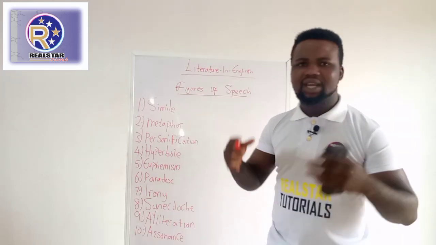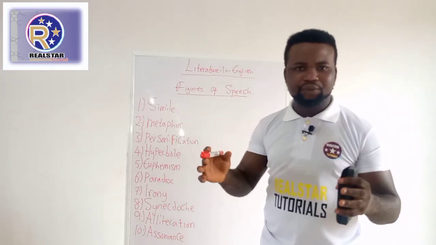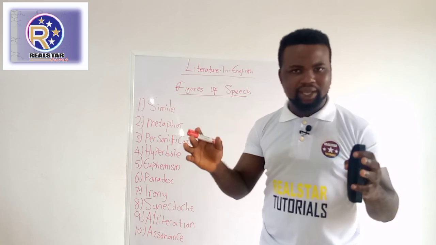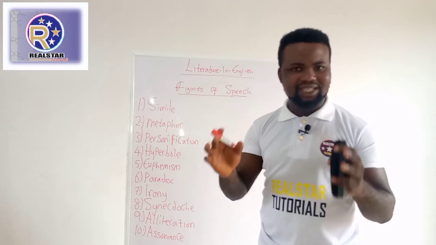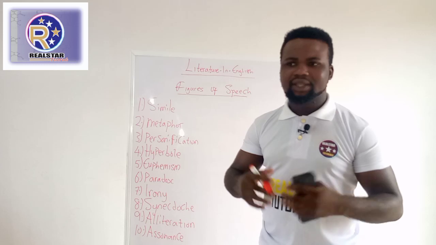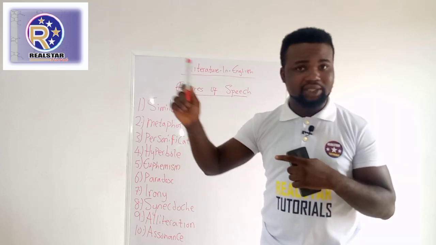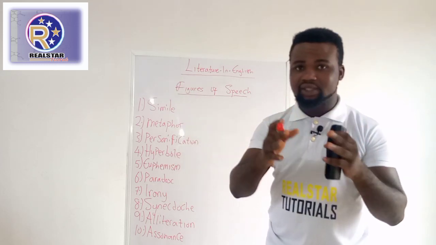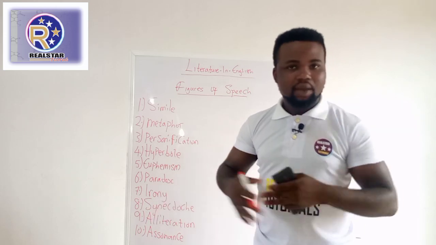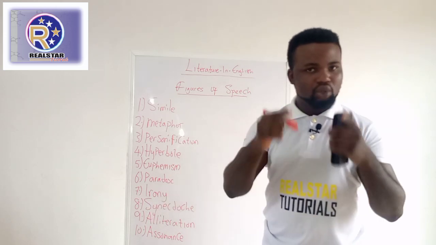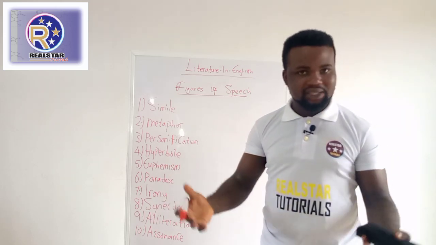Then we have the next one, euphemism. Euphemism deals with expression of something in a more palatable way, in a more presentable way. For example, the man kicked the bucket that I used earlier. I told you that the man died. But when I said the man kicked the bucket, you already know what I'm trying to pass across.